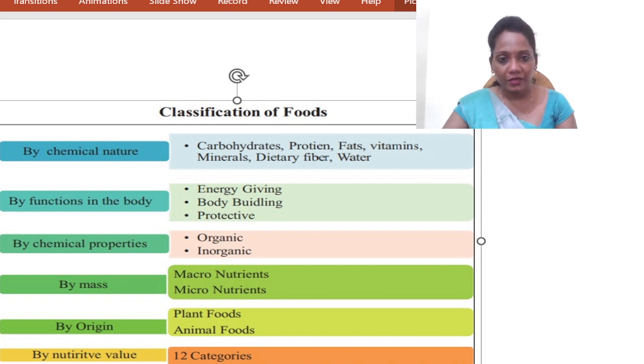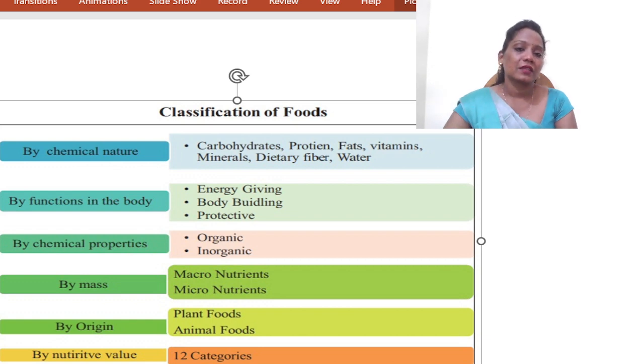And by nature of cultivation, it is classified as organic and inorganic. Means whether the food cultivation is through using chemicals or natural resources. If you are cultivating by natural resources, we call them organic, where we are not using any pesticides or any chemicals. Inorganic means we are using some fertilizers or some hormones or some materials to cultivate the food, animal based or plant based.